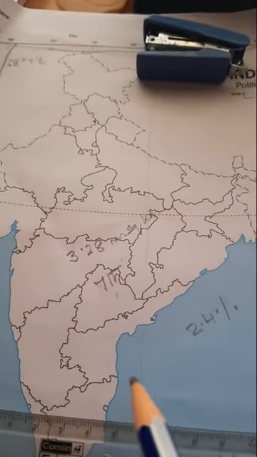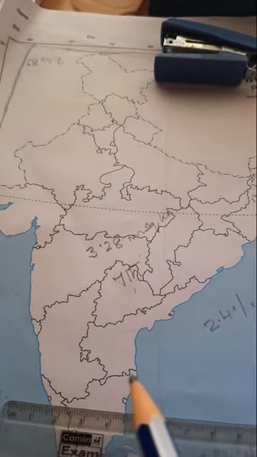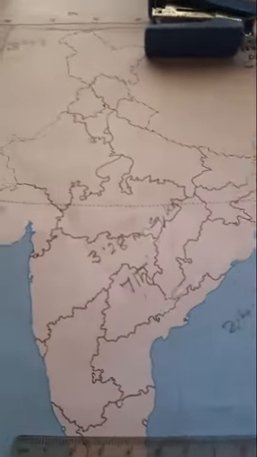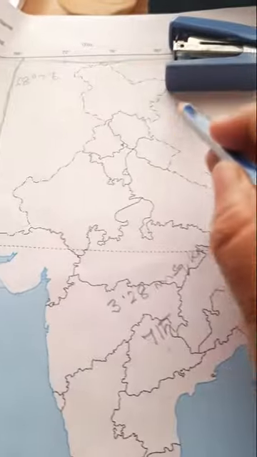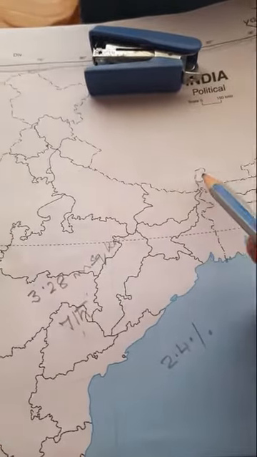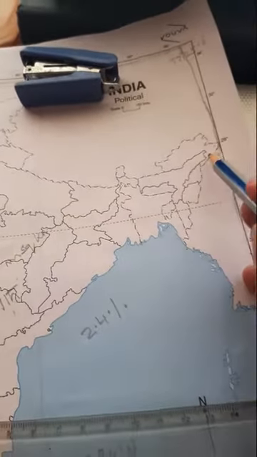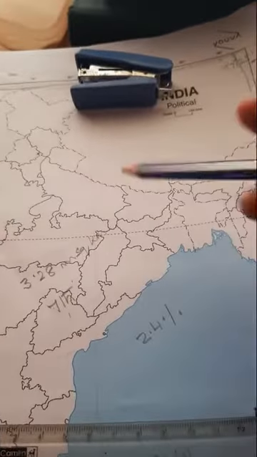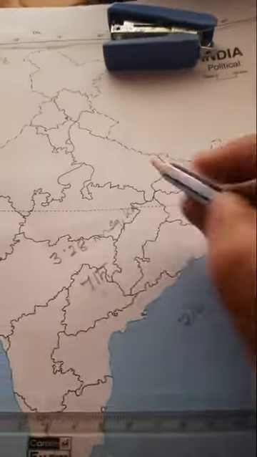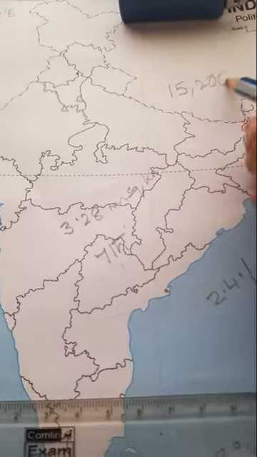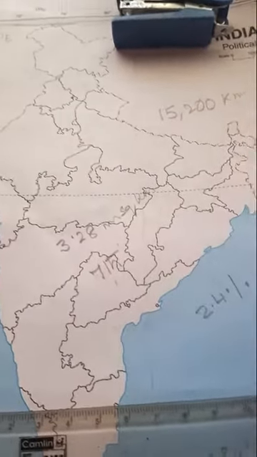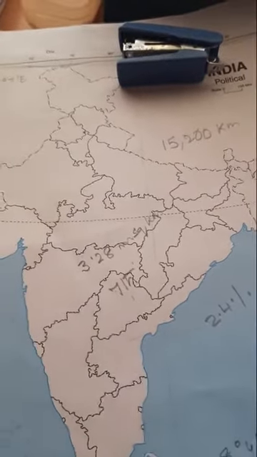Now India, with this total area, has a land boundary. You know the land boundary, the sides that are touching the land part. That is, all these countries beside us which are touching our land frontier, is 15,200 kilometer.